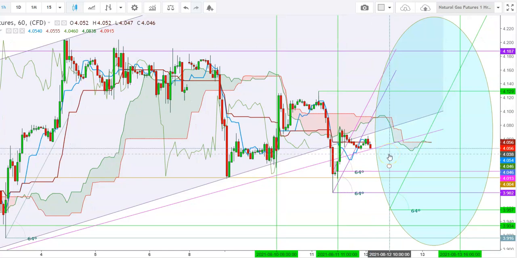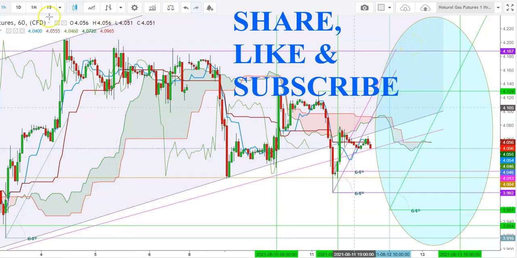So friends, here I find that after the announcement of the weekly inventory at 10:30 a.m. today, the natural gas futures could try to test the levels of 4.186 on the upper side, and on the lower side the natural gas futures could even test the levels of 3.904. So friends, here I find that after the announcement of today's inventory, we could see an extremely volatile move of natural gas futures.